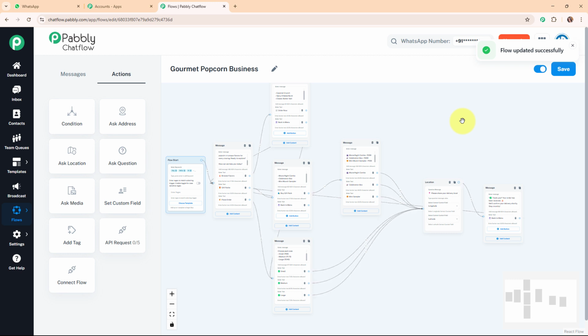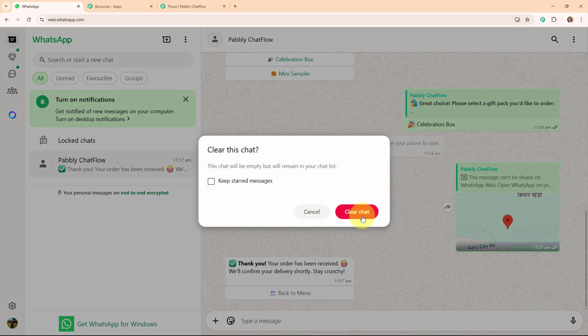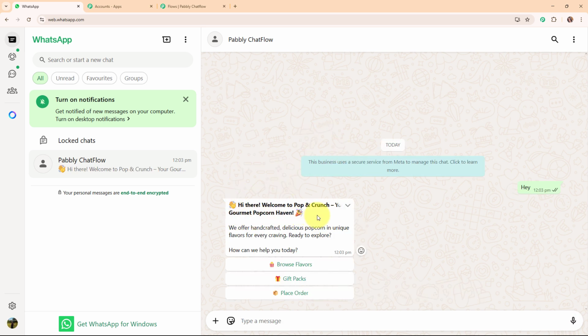Alright, so now after creating the flow, let's see the working of this WhatsApp chatbot by simply moving back to my WhatsApp account. So this is my WhatsApp account, and now I'm going to clear the chat over here to start it from scratch, and then I'm going to drop the message as hey. And here you can see I've received a message: hi there, welcome to Pop and Crunch, your gourmet popcorn heaven. We offer handcrafted delicious popcorn and unique flavors for every craving. Ready to explore? How can we help you today?